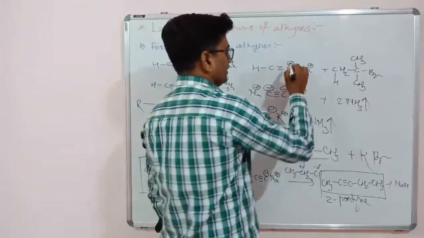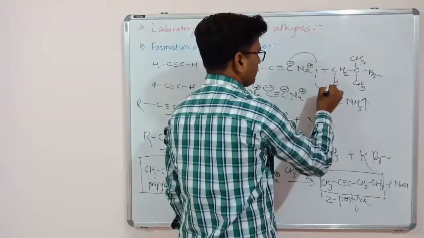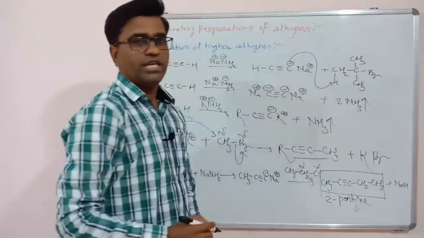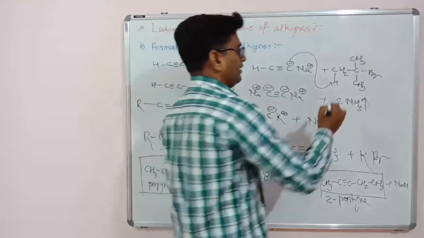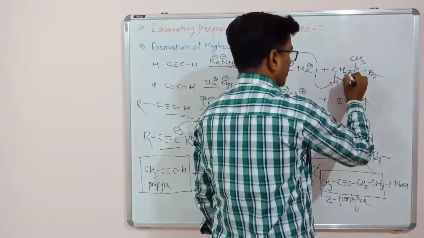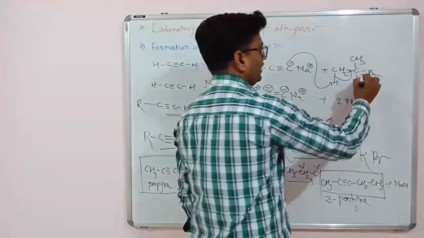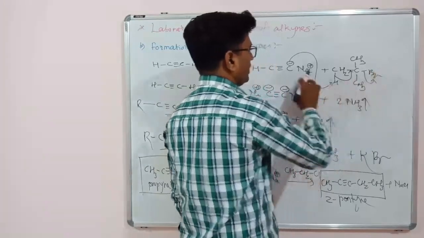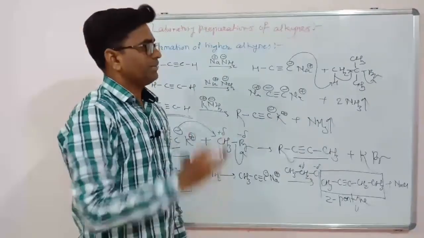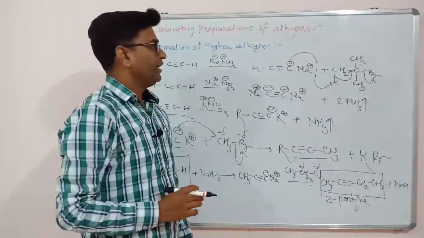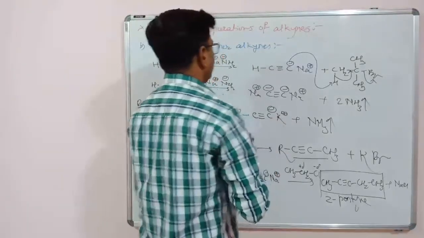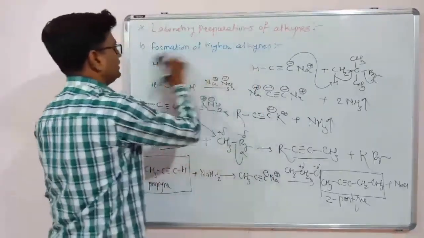If you have this one, then what will happen? This C minus abstracts this beta proton, and this sigma bond forms a pi bond here, and this Br minus will leave. This Br minus forms a bond with this Na plus. NaBr is a byproduct. So what will happen? See here the products.